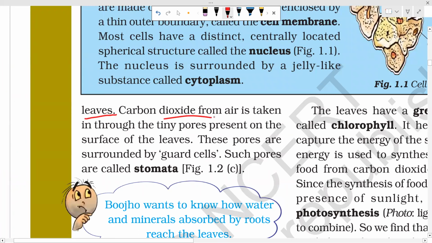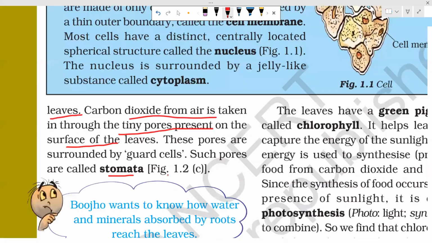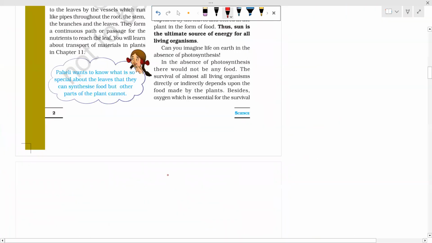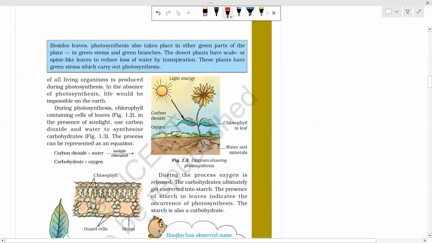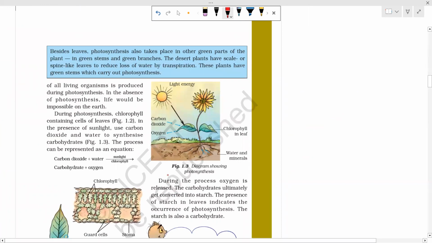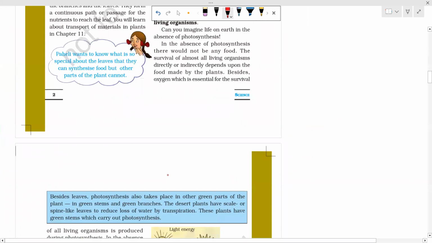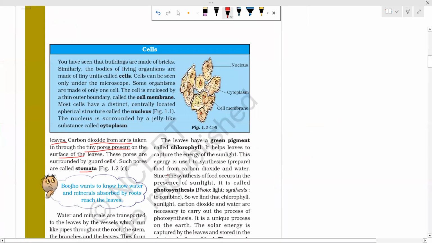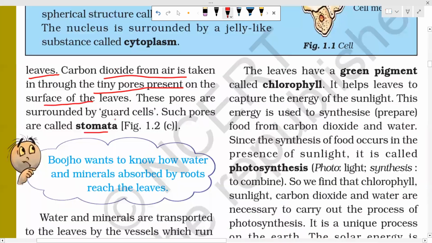Carbon dioxide from air is taken in through the tiny pores present in the leaves. What are the tiny pores called? Stomata. The tiny pores present in the leaves are called stomata. I will show you after some time. And the stomata are surrounded by guard cells, which are kidney-shaped cells that surround the stomata.